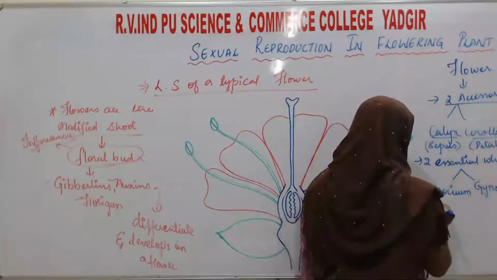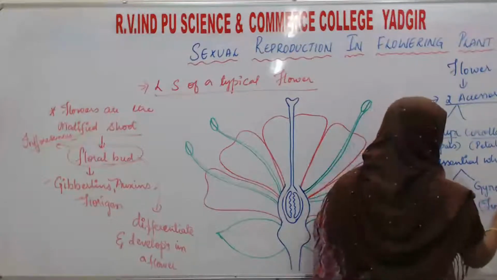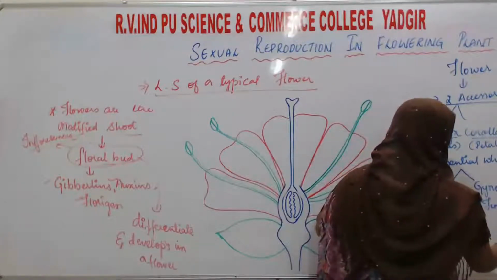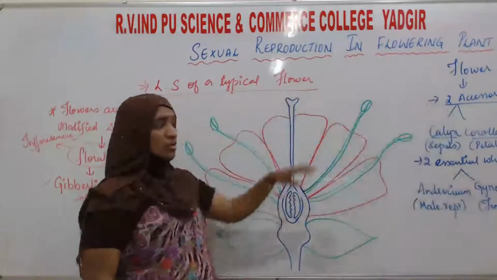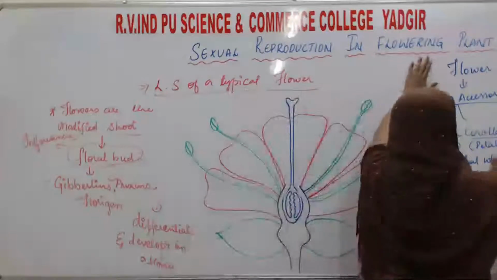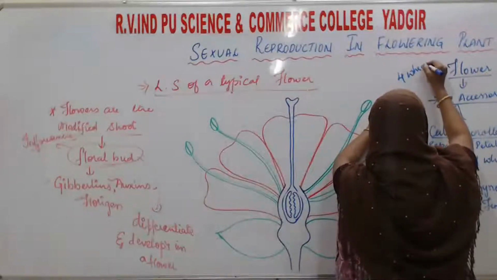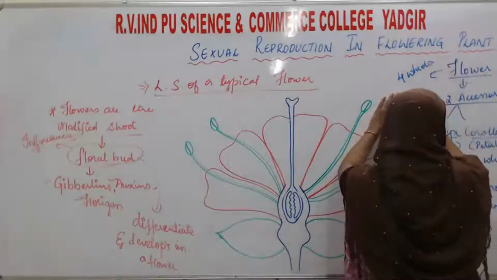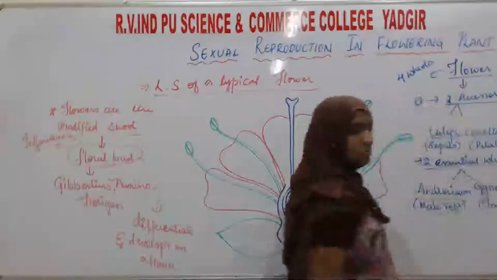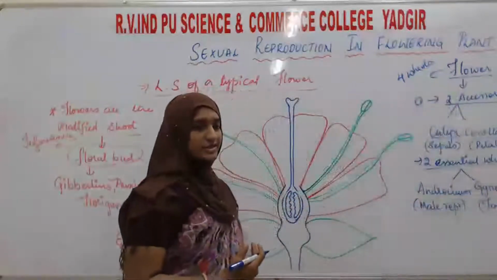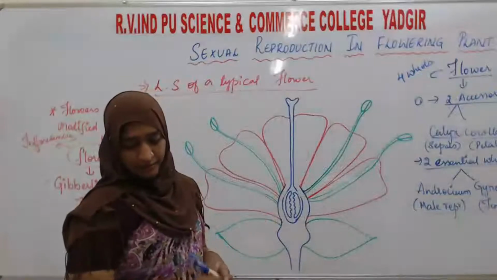Androecium is the male part. Gynoecium is the female reproductive part. So a flower consists of four whorls: two accessory whorls and two essential whorls. The two accessory whorls are calyx and corolla, the sepals and the petals.